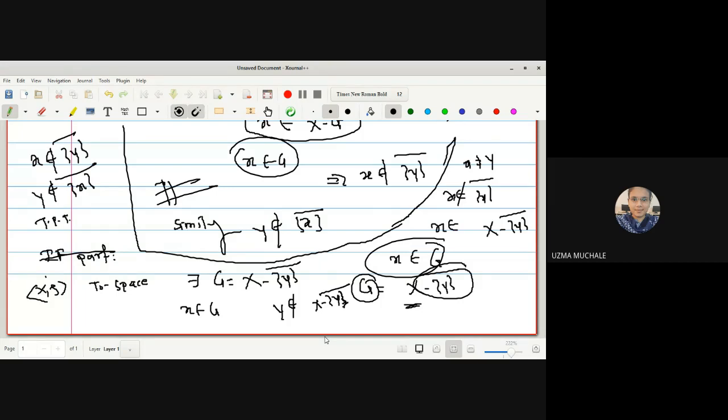Like the if part of the last proof, it is the same as it is, nothing has changed. Okay, so in this way we have completed the two characteristic properties of the T naught space. In the next lecture we will go for the T1 space. If you have a doubt, you can ask. Otherwise, you can leave the meeting. Thank you.